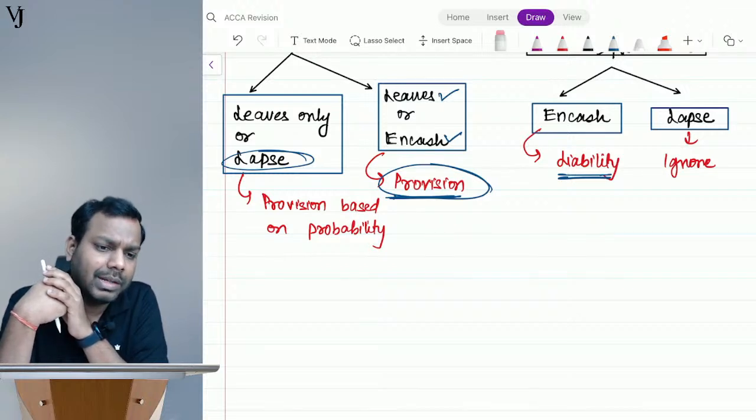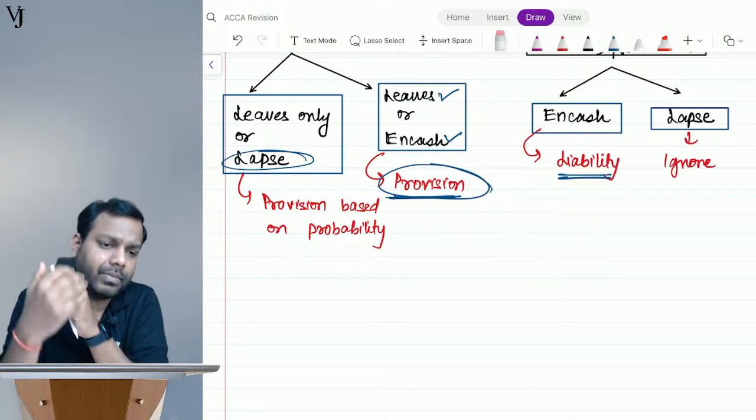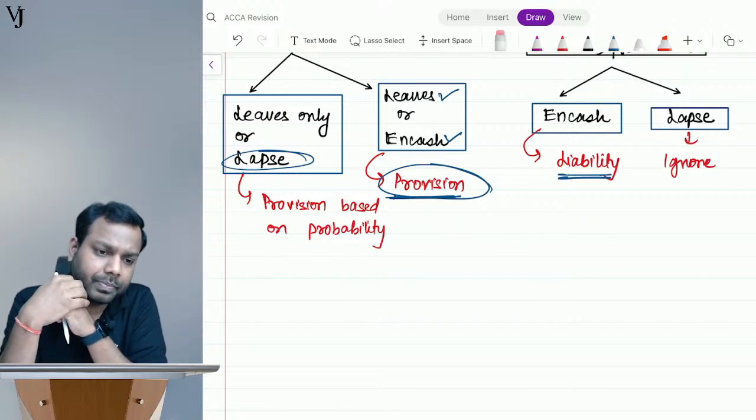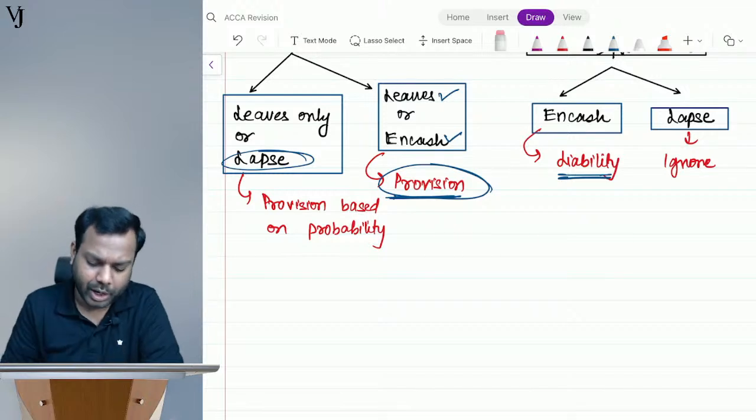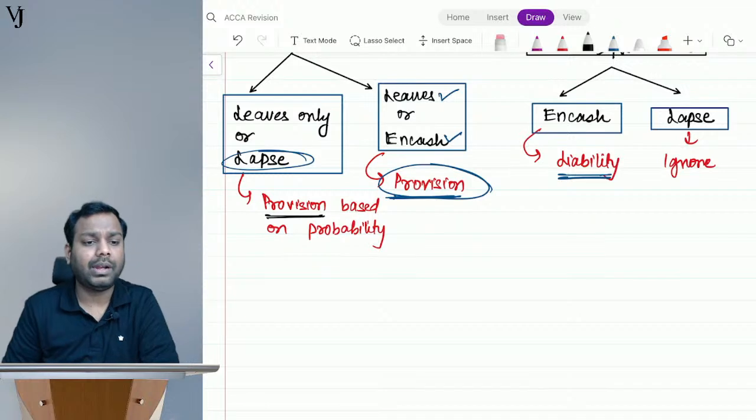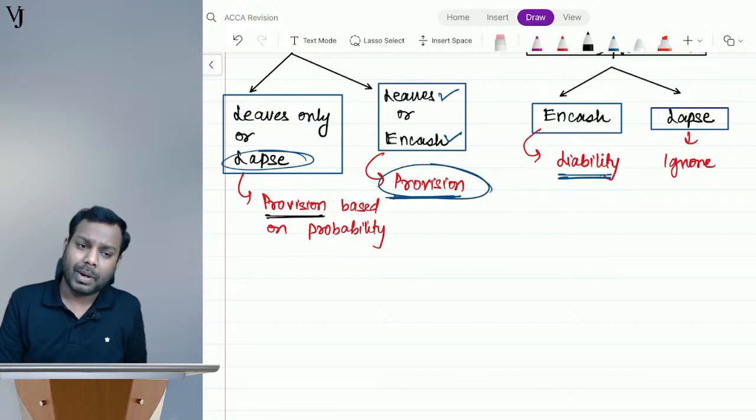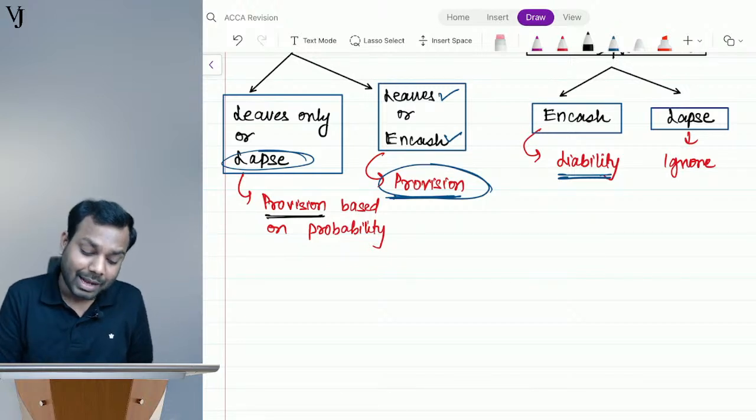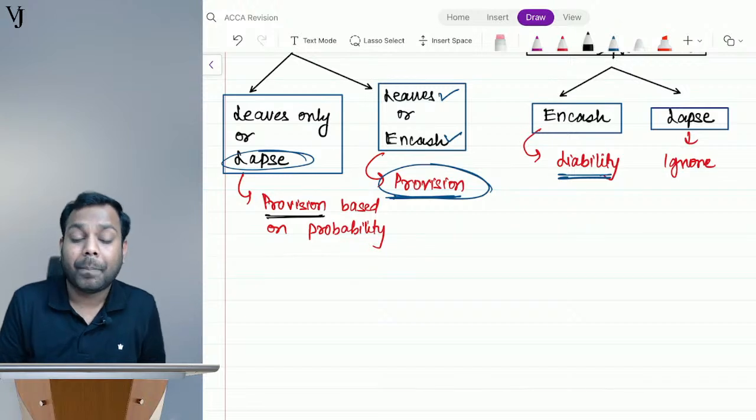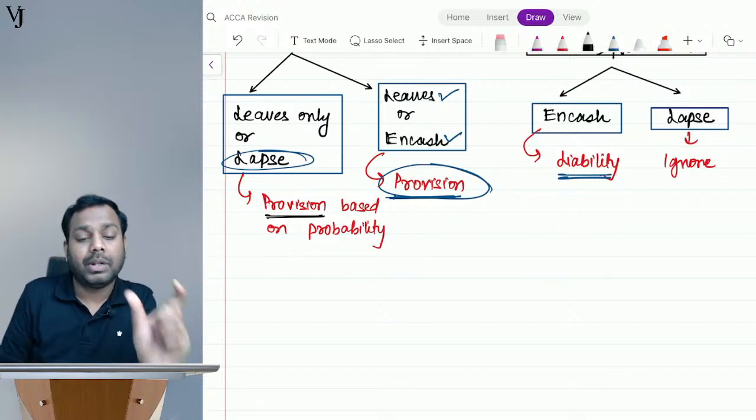Tell me, Siddhant, yes or no? You don't know the exact amount. In this case also, you don't know the exact amount, because the salary of the employees can increase or decrease. So I don't know what might be the amount. In this case, I will say present obligation, but the amount is not certain. This is a probable obligation.